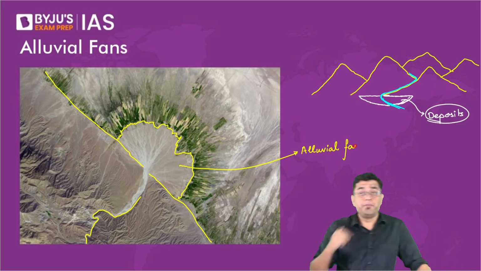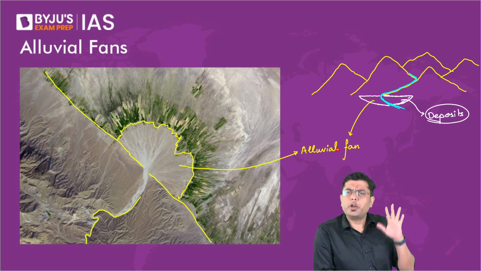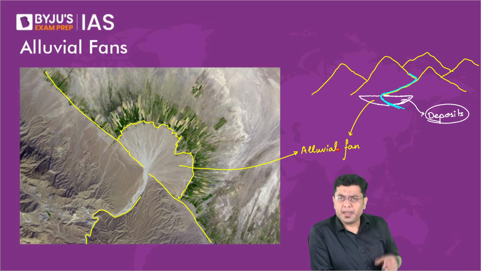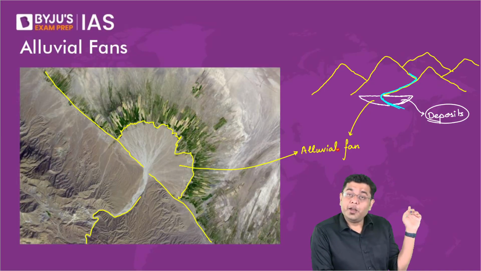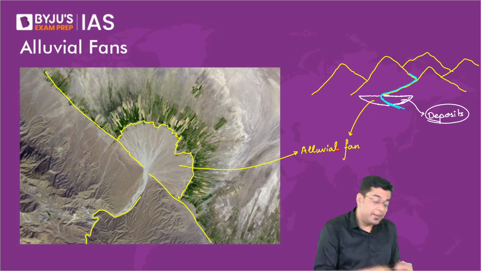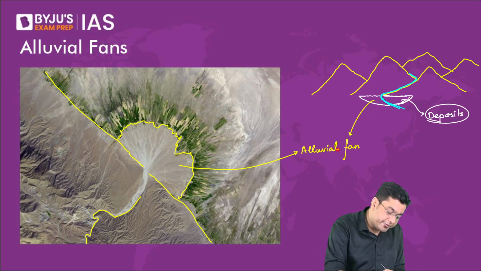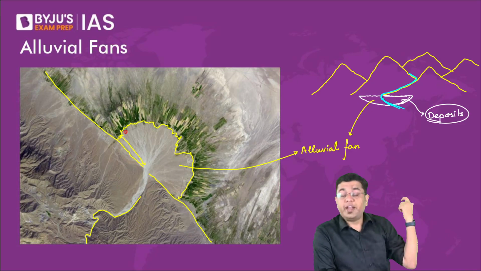For example, when river Kosi comes down the slopes, in fact, the majority of the Himalayan rivers create a very large alluvial fan. Particularly notorious is river Kosi. When river Kosi comes down the slope, it creates an alluvial fan with a radius of 8 kilometers. Think about it. The radius in itself of that fan will be around 8 kilometers. That is how huge a set of deposits it will end up creating.